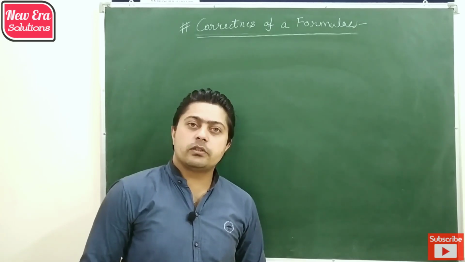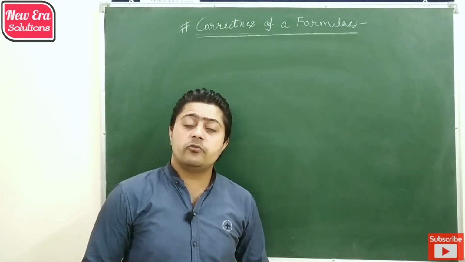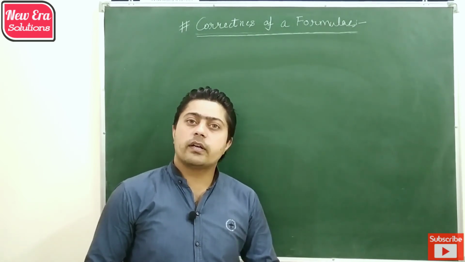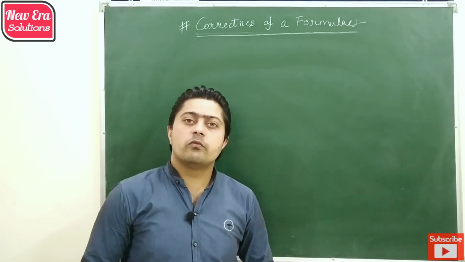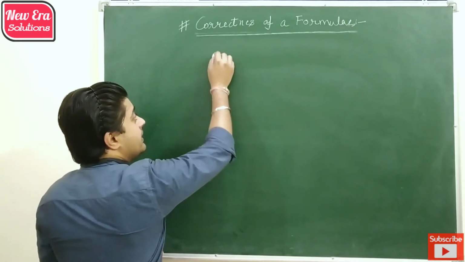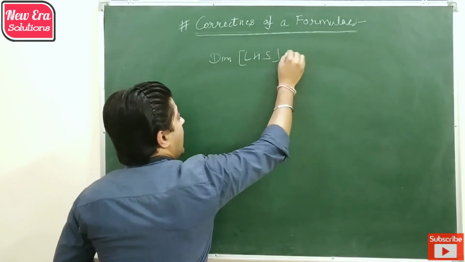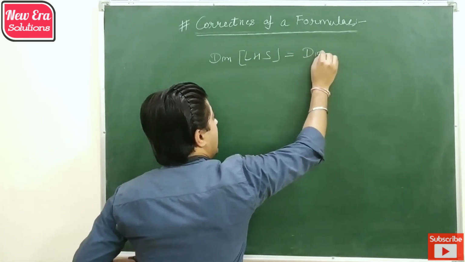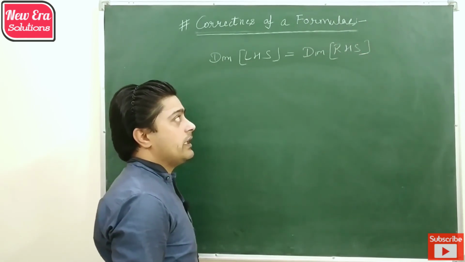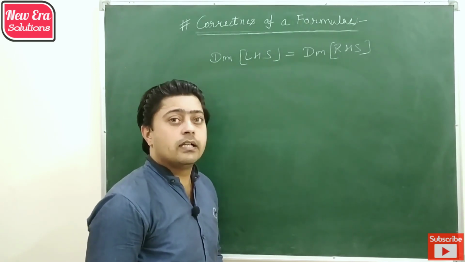The first application of dimensional equation is that by using dimensional equation we can check the correctness or consistency of a given equation or a given formula. That is, if an equation or a formula is correct, then the dimension of its left hand side has to be equal to the dimension of its right hand side. And if the dimension of left hand side is not equal to dimension of right hand side, then the formula is incorrect.